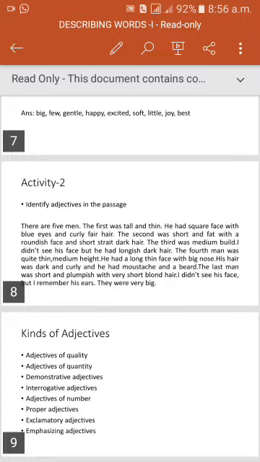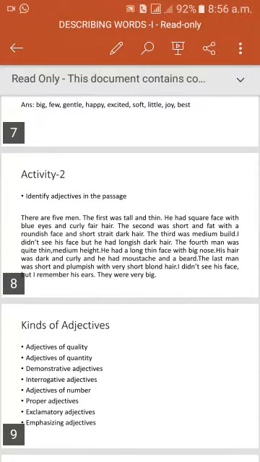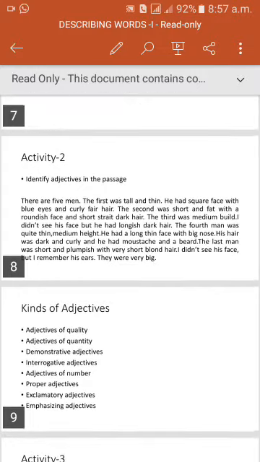The fourth was thin adjective, long adjective, big adjective, dark, curly adjectives; short, plumpish adjectives; blonde adjective; big adjective. These are the adjectives.